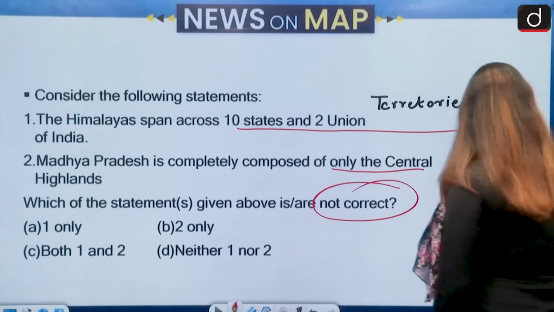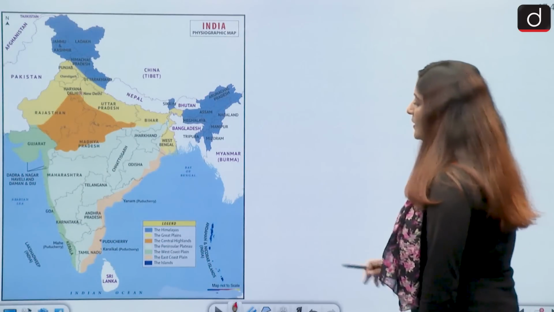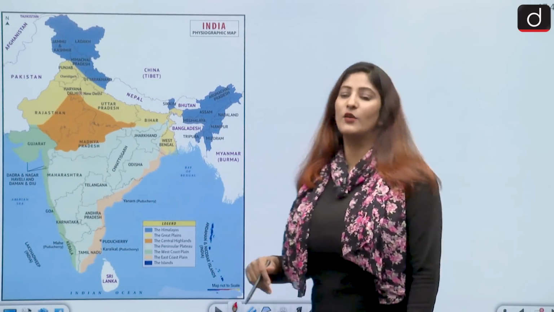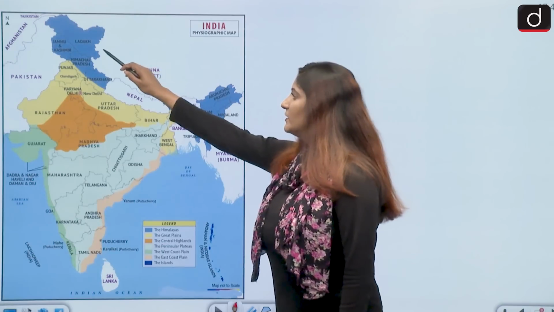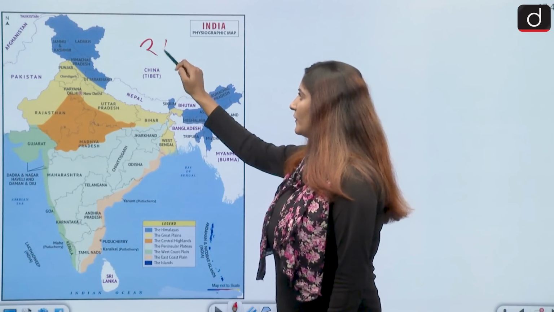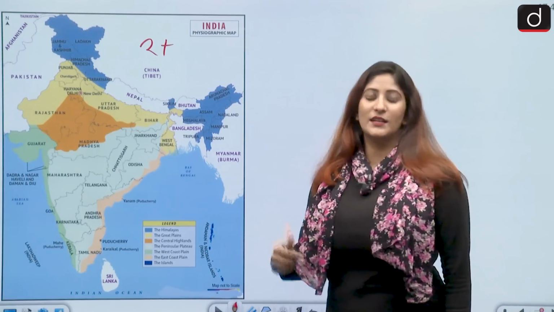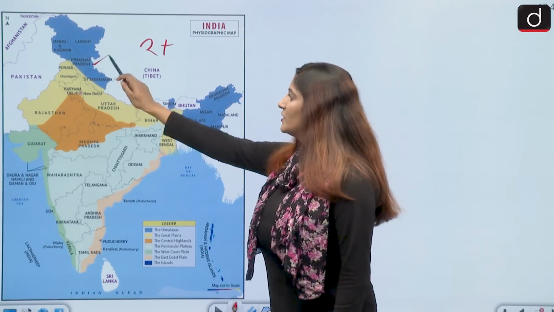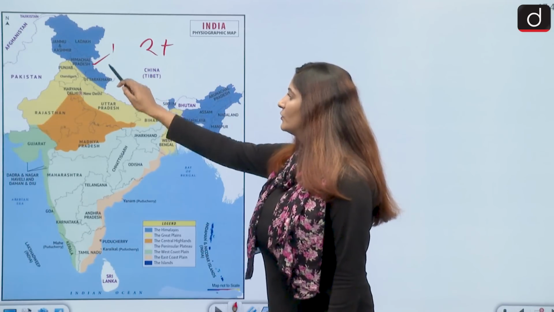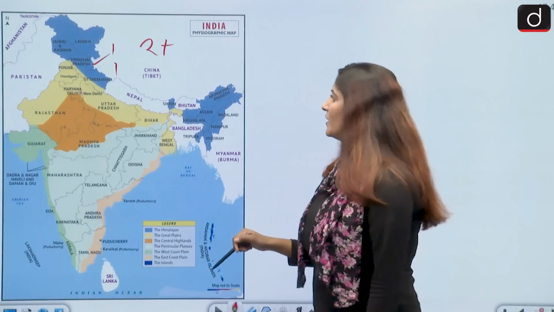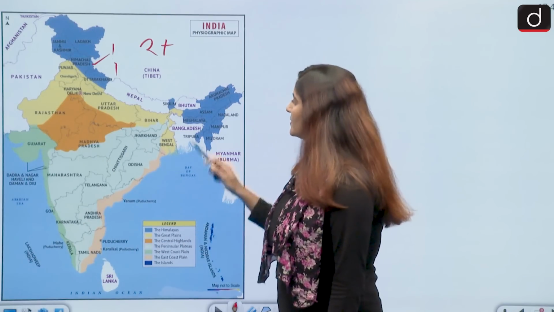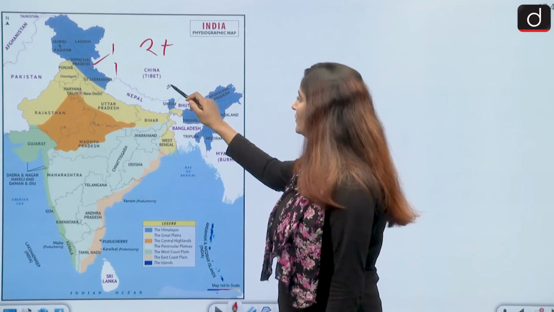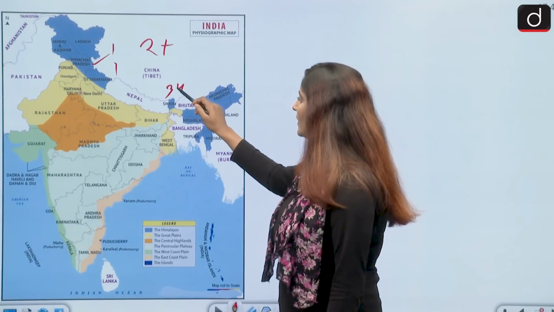Okay. So let's see the map. The dark blue region is showing us the span of Himalayas. Ladakh, Jammu and Kashmir are the 2 union territories. Okay. Let's talk about the states. It was mentioned 10. Let us see how many states are there. Himachal Pradesh 1, then Uttarakhand 2. And then also, of course, the regions of northeastern India, Sikkim and West Bengal 3 and 4, right?